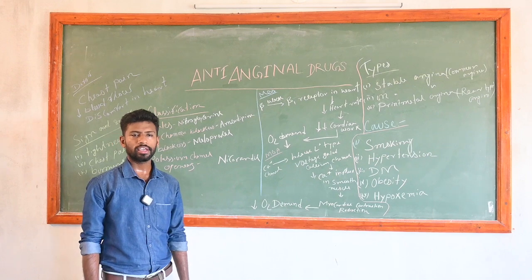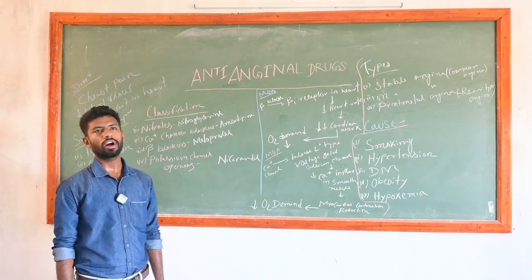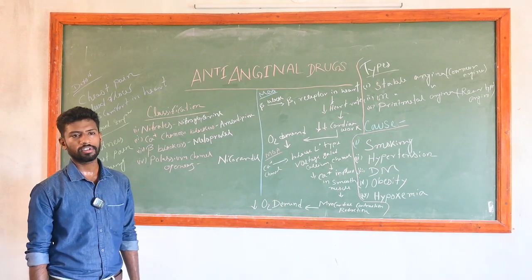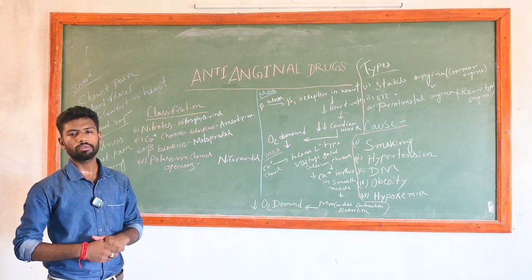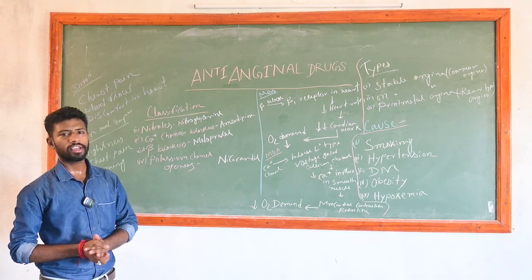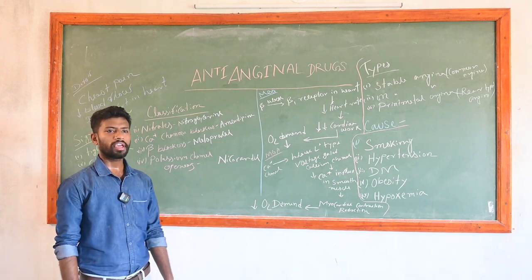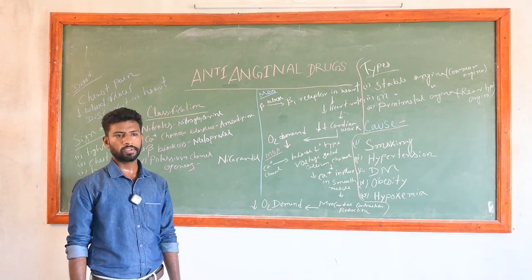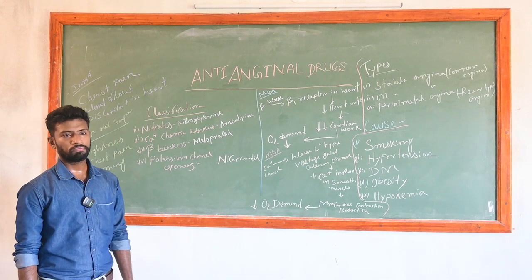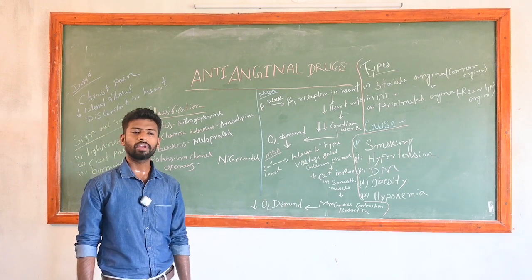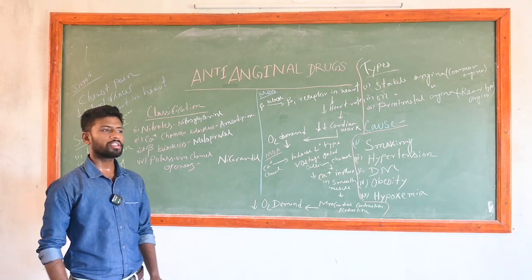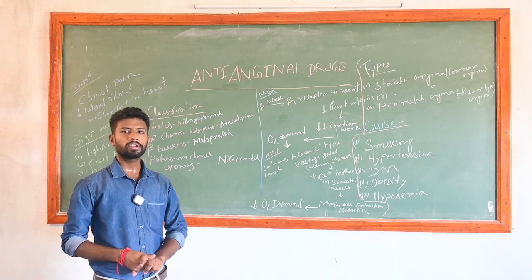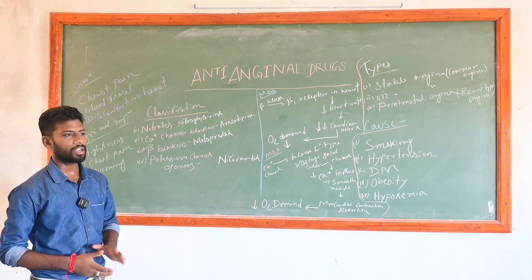So what is anti-angina? Angina means the blockage of the heart, like in atherosclerosis, with plaque formation in our artery walls. The signs and symptoms are chest pain, breathing problems, and tightness in the heart. These are the main signs and symptoms of angina.